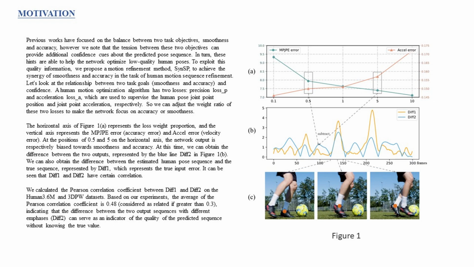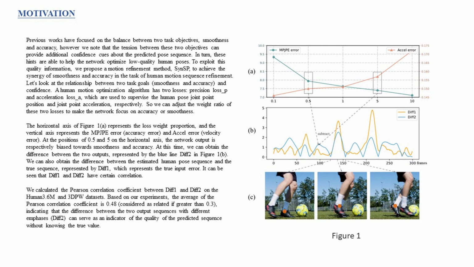Let's look at the relationship between two task goals, smoothness and accuracy, and confidence. A human motion optimization algorithm has two losses, precision loss _P and acceleration loss _A, which are used to supervise the human pose joint point position and joint point acceleration, respectively. So we can adjust the weight ratio of these two losses to make the network focus on accuracy or smoothness. The horizontal axis of Figure 1 represents the loss-weight proportion, and the vertical axis represents the PAPE error, accuracy error, and accel error, velocity error.